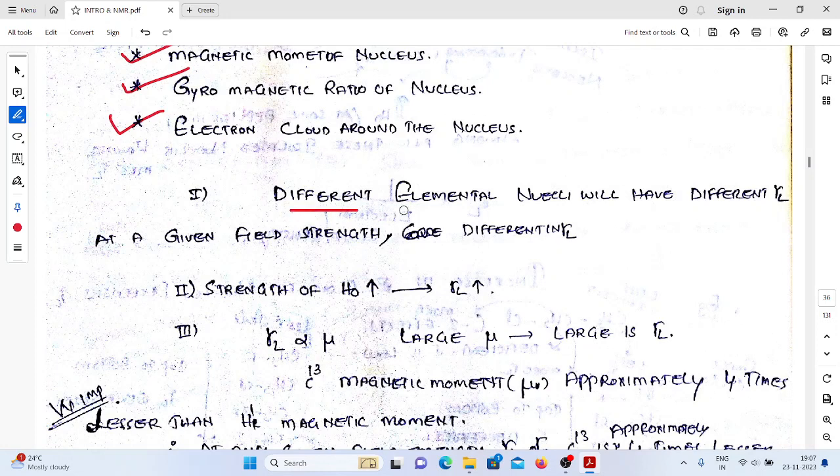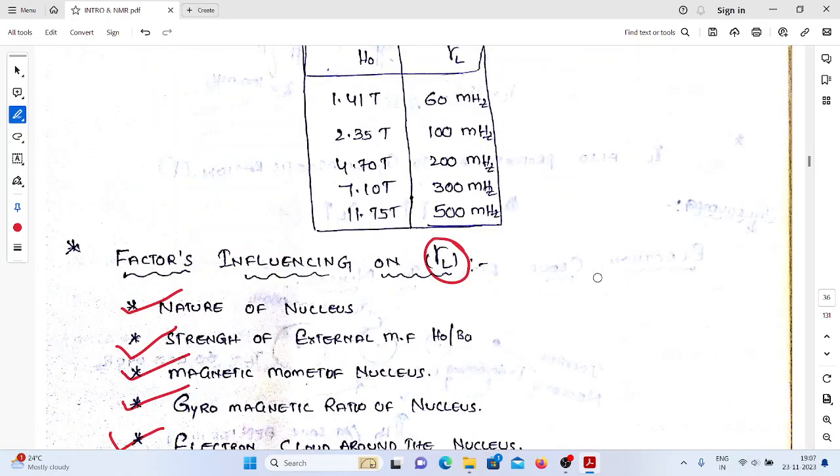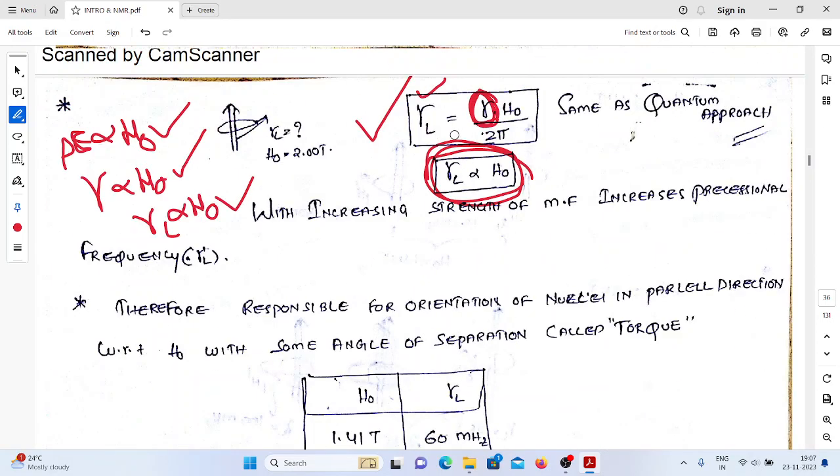Different elements' nuclei will have different gamma L at a given field strength, so different precessional frequencies. If you see, gamma L equal to gamma into H naught by 2 pi. So this gyromagnetic ratio is different for every nucleus, or not? That's why the precessional frequency should be different.